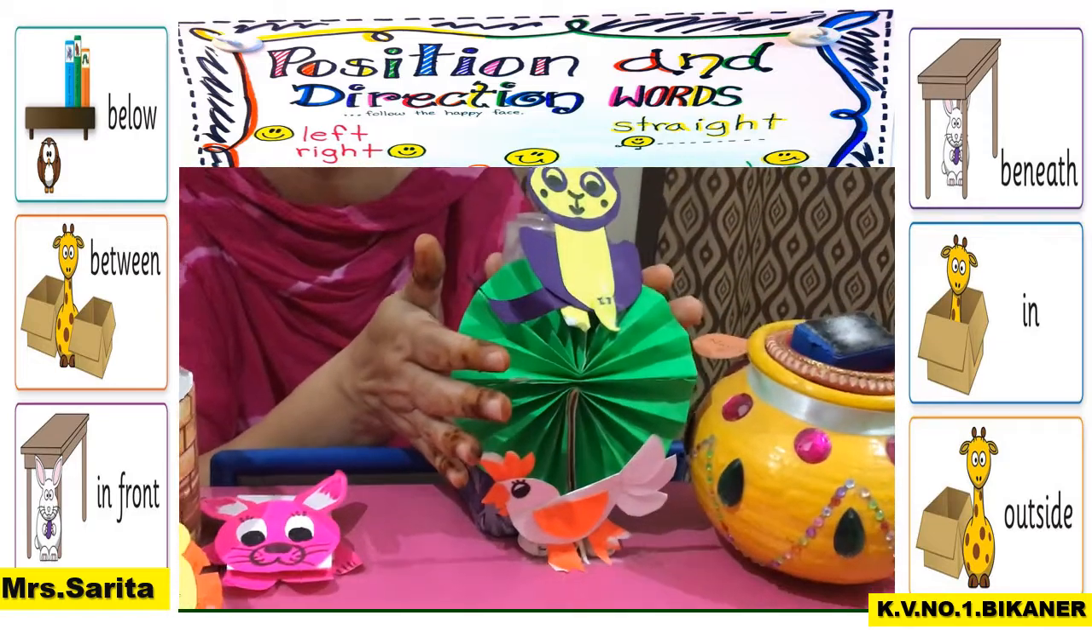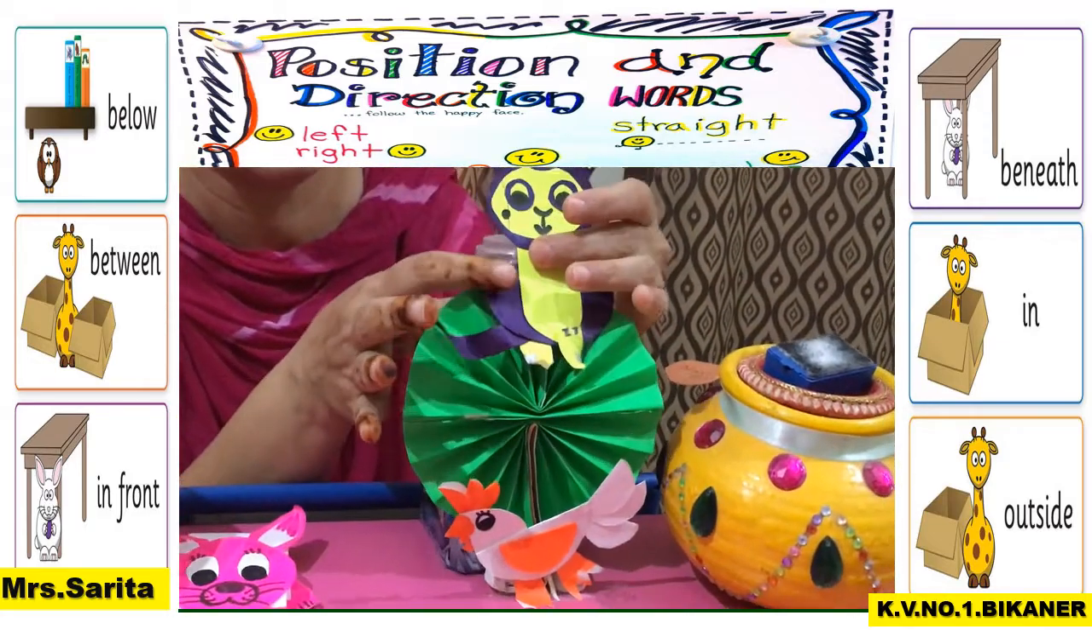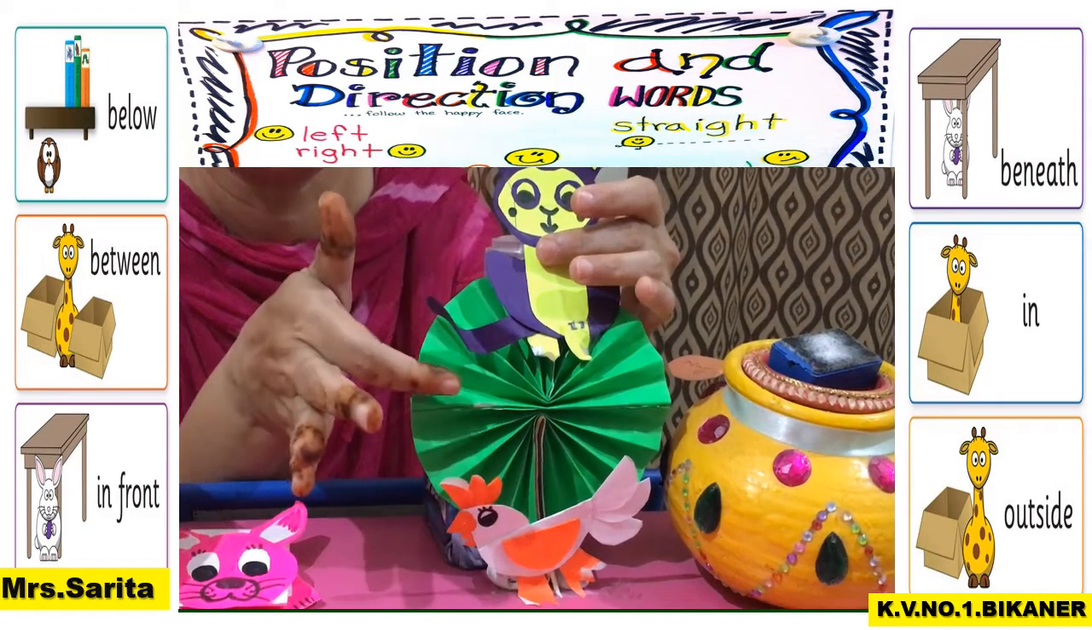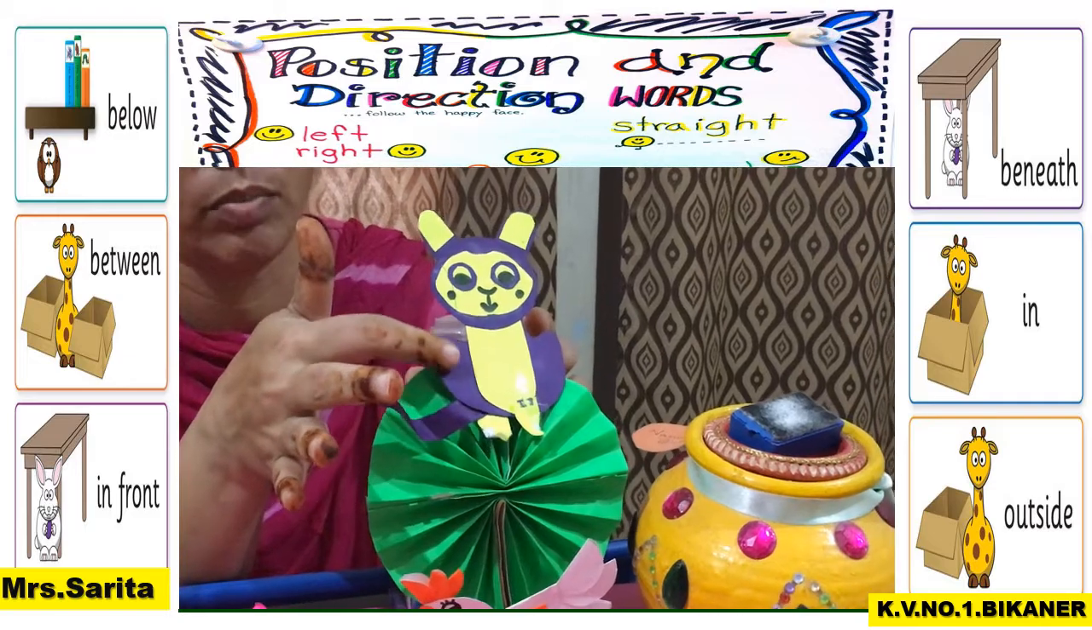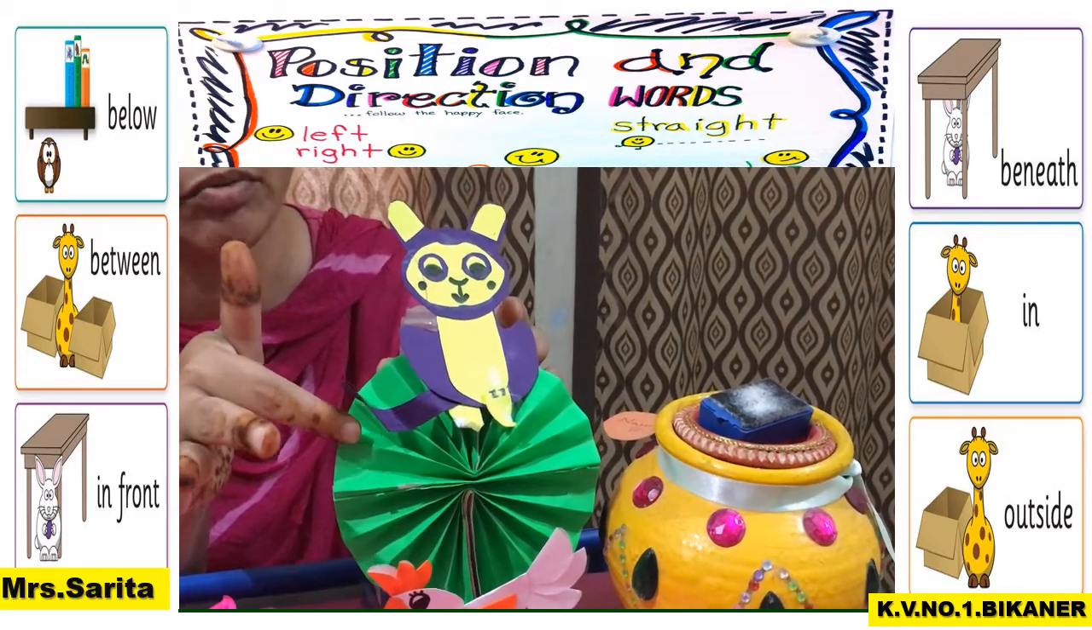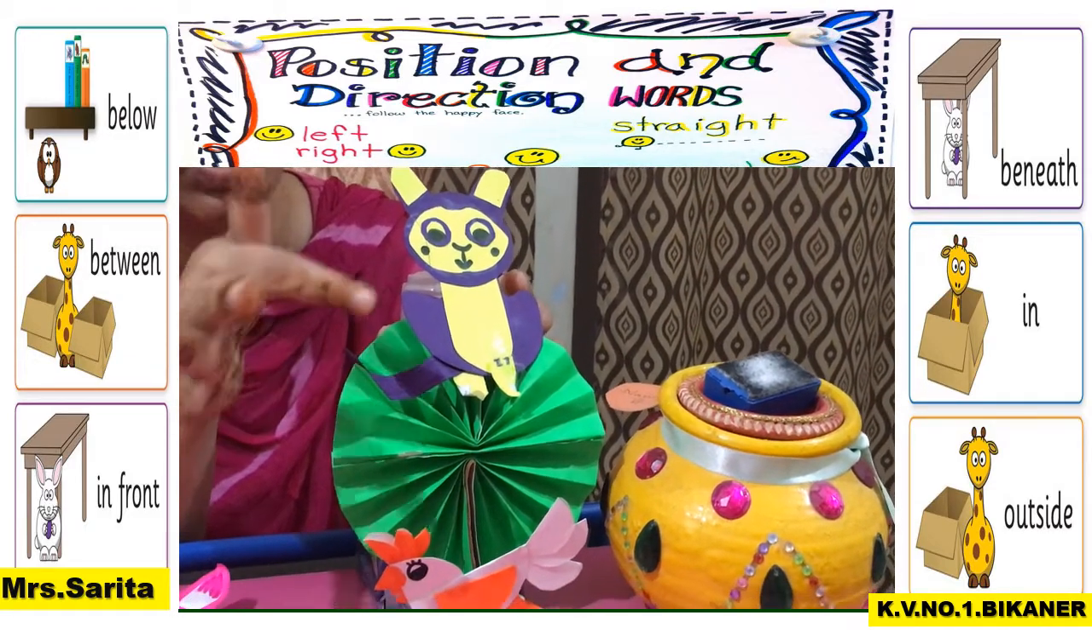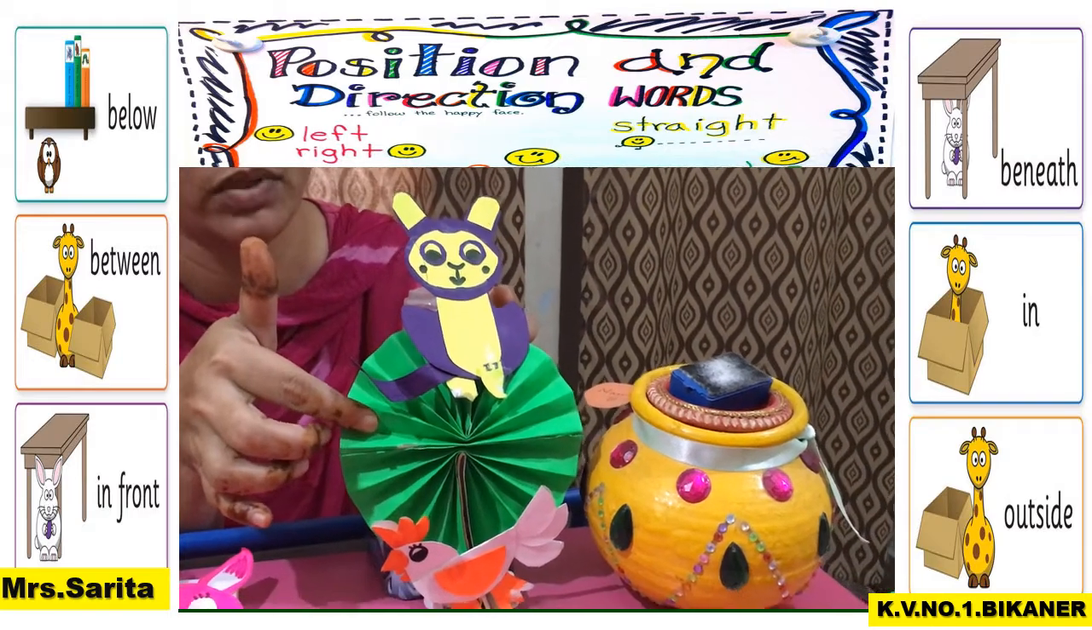Come to the next picture children. The monkey is above the tree. Monkey is sitting above the tree. So what is the relationship between monkey and tree? The word above is telling the relationship. The monkey is above the tree.